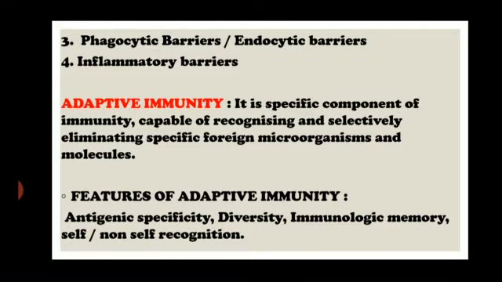Let's talk about the features of adaptive immunity. The first feature is antigenic specificity. As I told you, it is very specific. For one microbe, the antibodies are specifically formed inside the body. Second is diversity, meaning various groups of antibodies can be formed. Then immunological memory. Now what is this immunological memory?